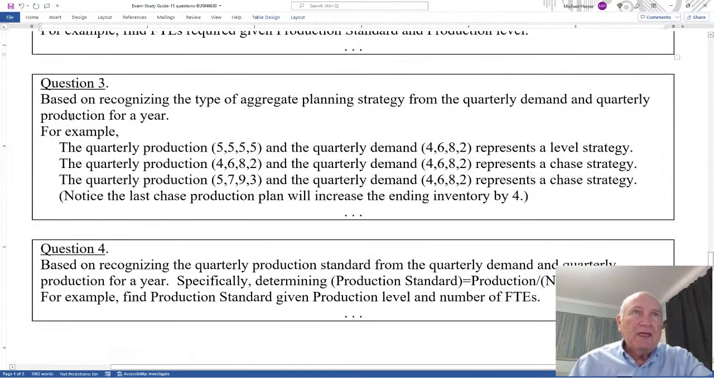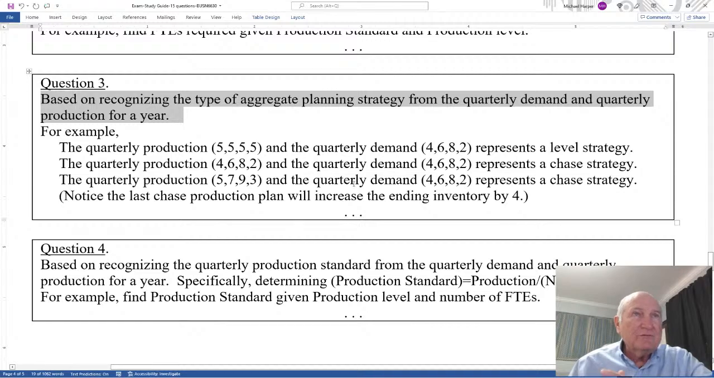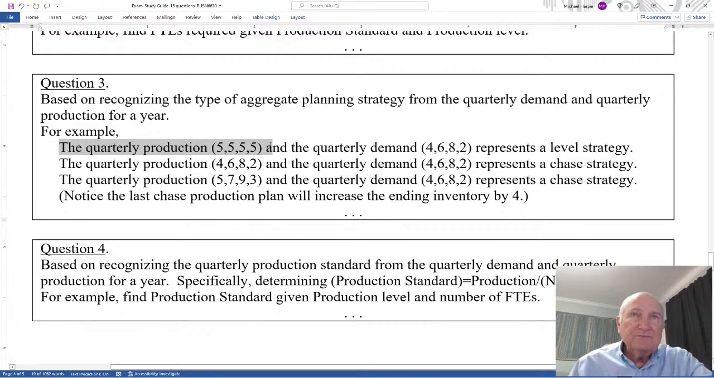Question 3. Based on recognizing the type of aggregate planning strategy from the quarterly demand and quarterly production for a year. For example, the production is 5, 5, 5, 5, and then the quarterly demand is 4, 6, 8, and 2. That represents a level strategy, because 6 plus 4 is 10, 8 plus 2 is 10, 10 and 10 is 20. So that's 20, and that's 20. So it's a level strategy.